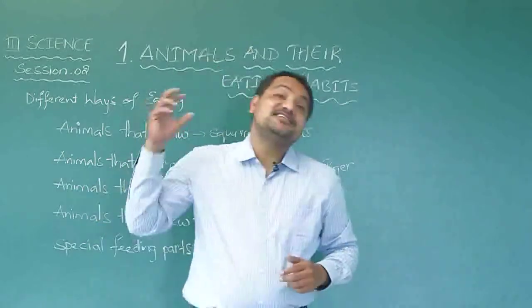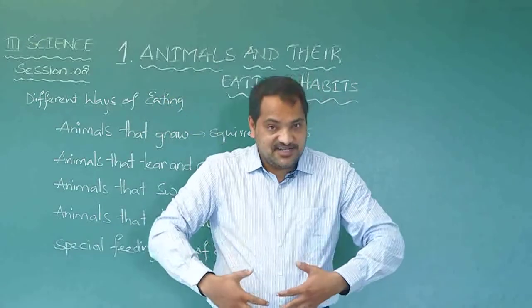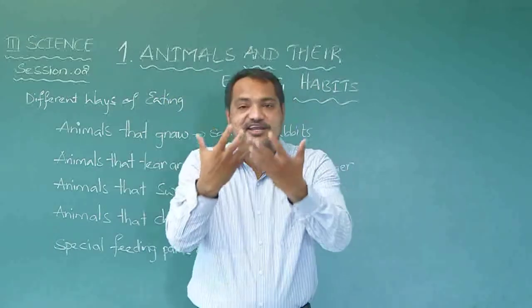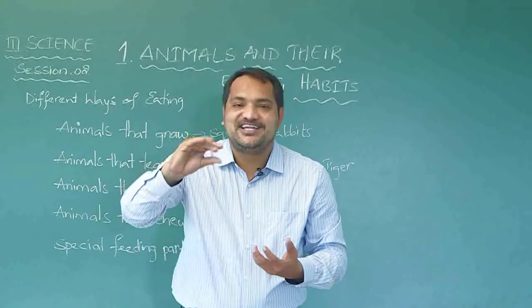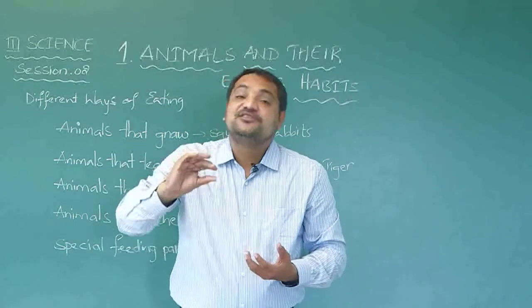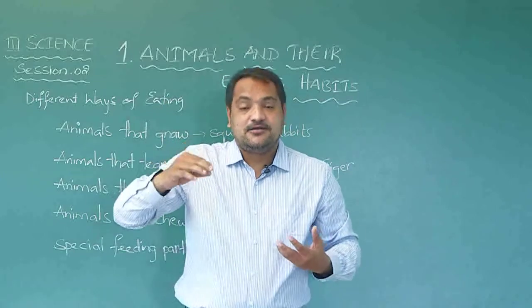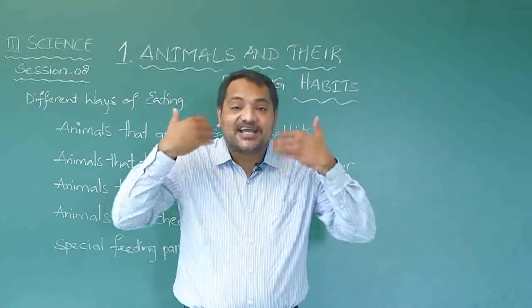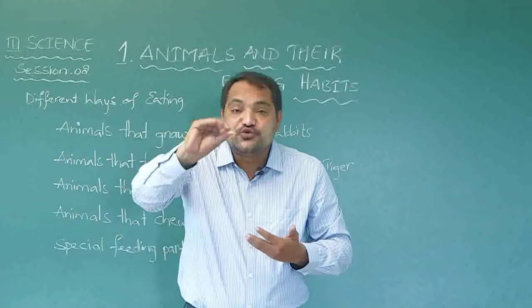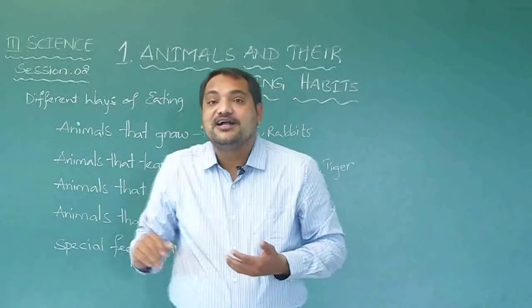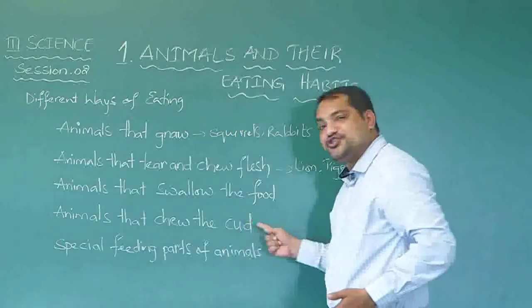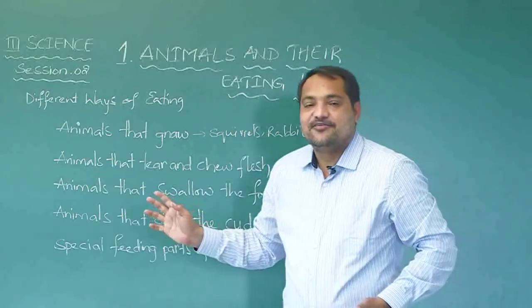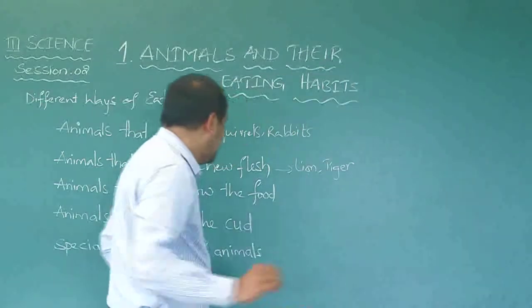Then after some time, they bring that grass again into their mouth and they ruminate. They chew. That process of bringing the grass again into the mouth and chewing it is called chewing the cud. Okay? So animals that chew the cud. Which animals? Right.